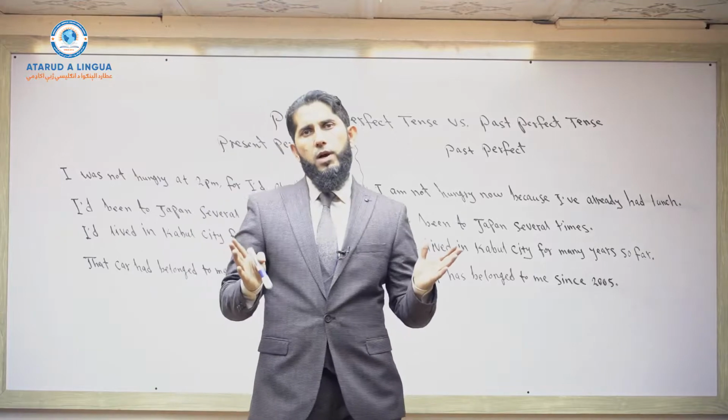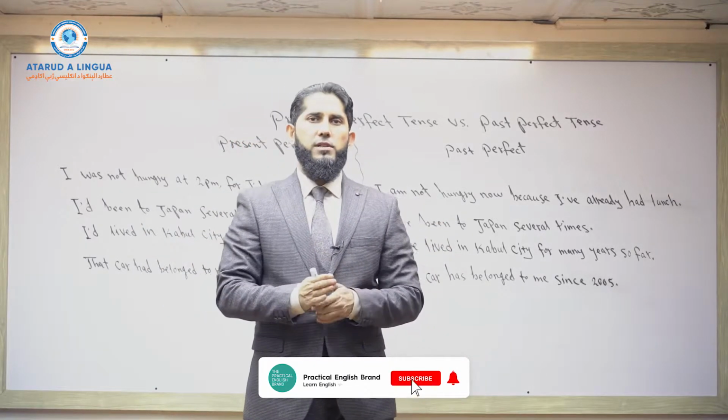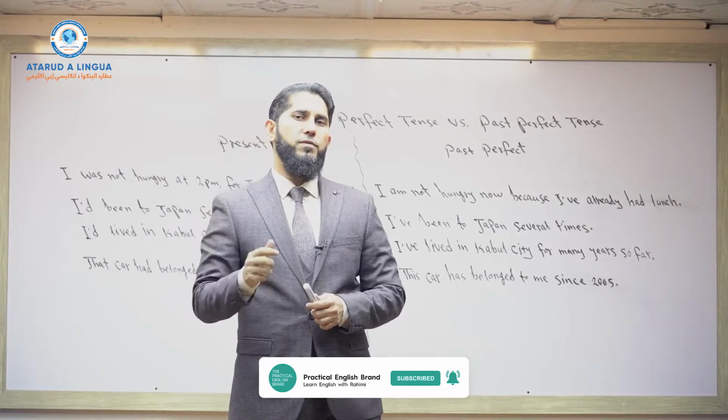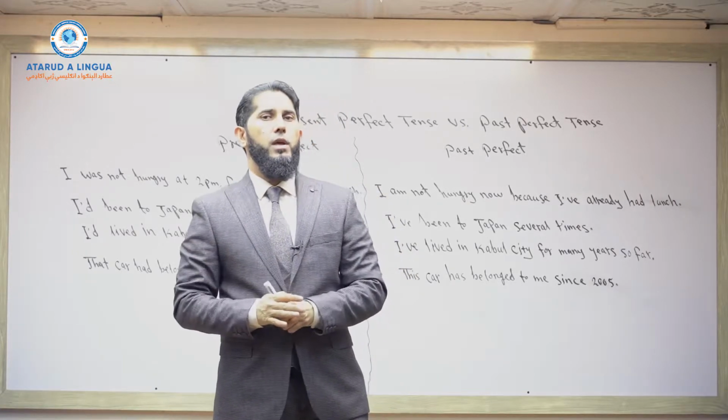So I hope that you already know the difference between their structures. Present perfect tense: subject plus have/has plus main verb in third form. Past perfect tense: subject plus had plus verb, third form.